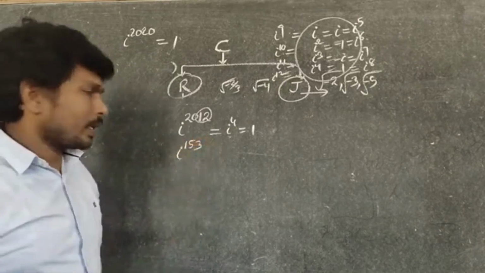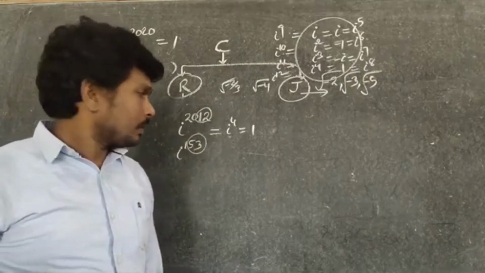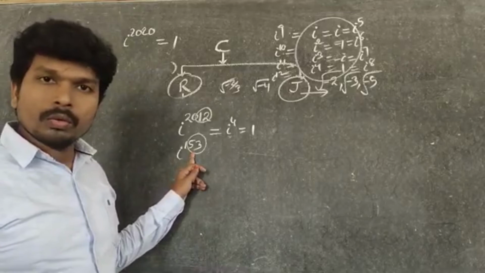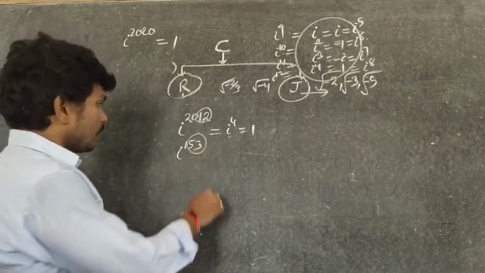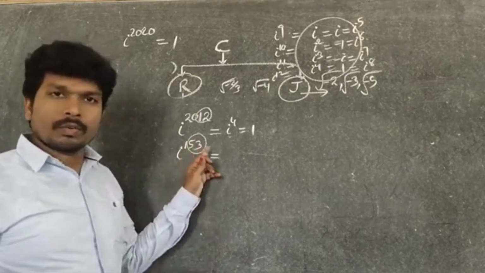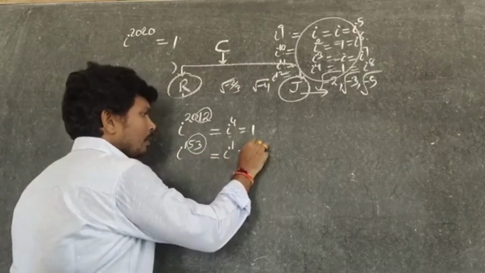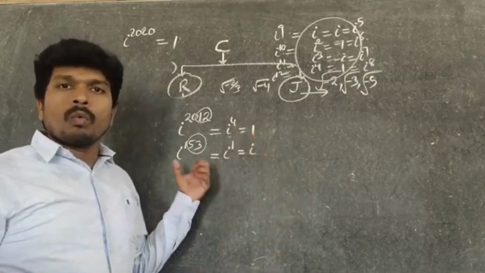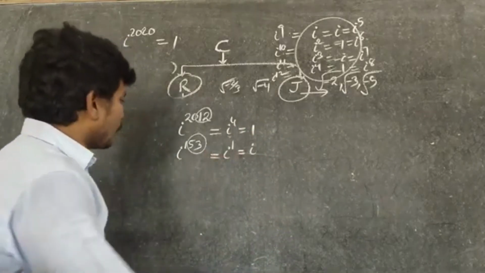The exponent is not divisible by 4. What is the remainder? Remainder is 1: 4 threes are 12, remainder 1. So it is i power 1, which is i. So the i power 153 value is i.